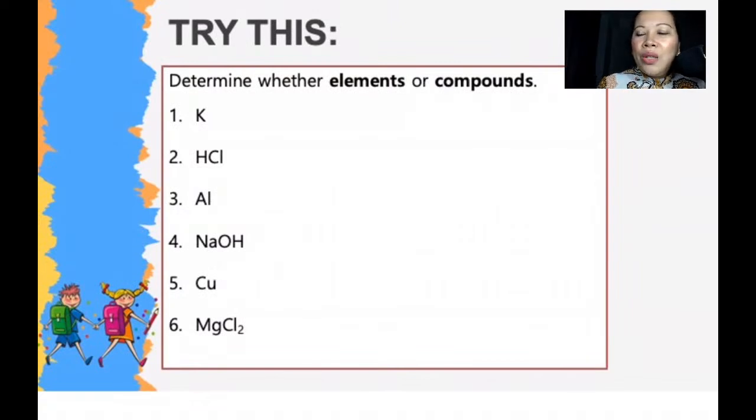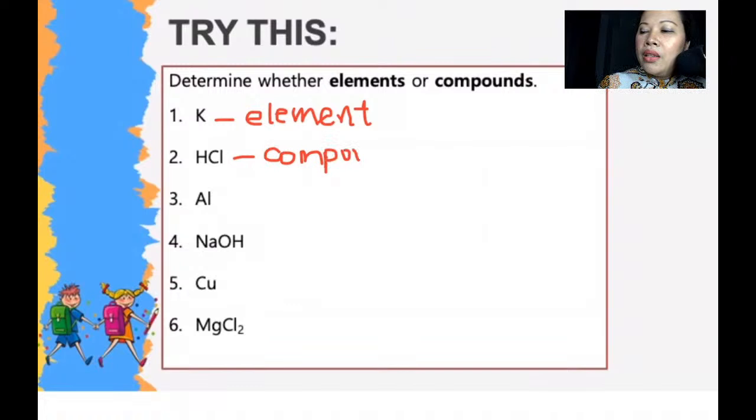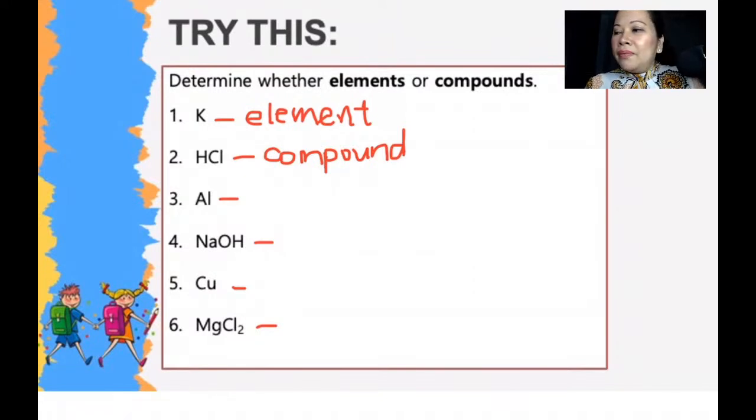So let's try to identify. K here will be an element. HCl is made up of hydrogen and chlorine, so this is a compound. Can you tell me if aluminum, sodium hydroxide, copper, and magnesium chloride are compounds or elements? Please type your answer. Is aluminum an element or a compound? Is Al an element or a compound? Do type your answer.